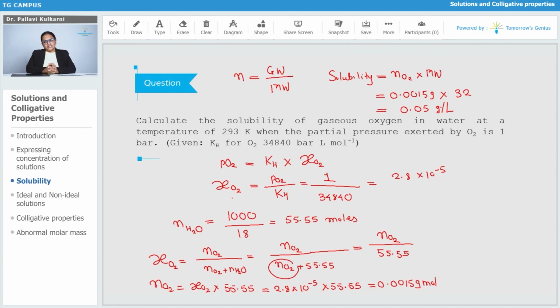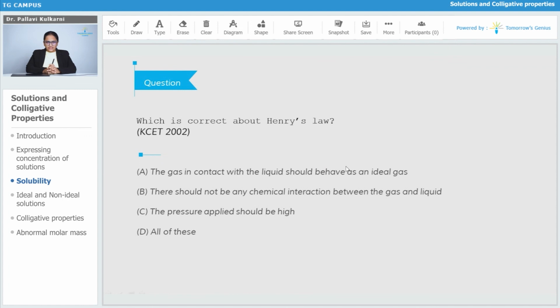0.05 gram per liter. The next question about Henry's law is: which is correct about Henry's law? It is from KCET 2002. So let us find the correct statement here.